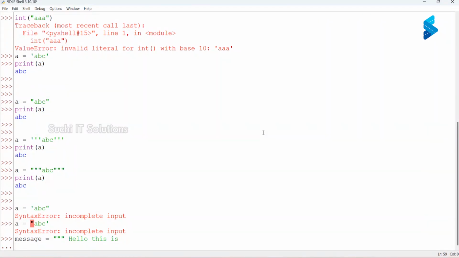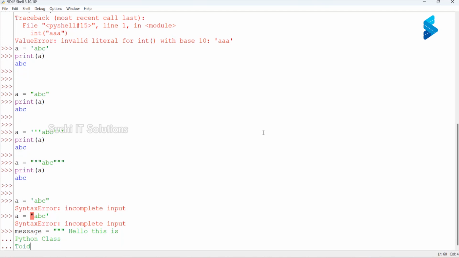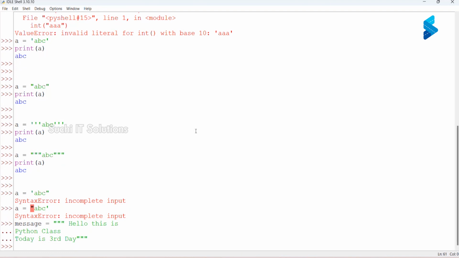So hello, this is Python class. Today is third day, something like this, and I use the same triple quote to end it. The moment I hit enter, you don't see that continuation three dots, which means it is the end.